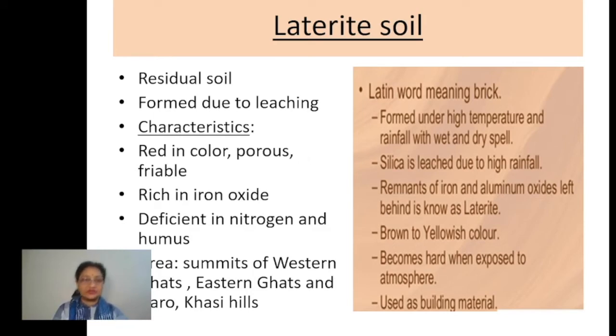The next thing is, it is rich in iron oxide. This soil has a high content of iron oxide. Clear? It is reddish in color, again porous and friable, just like the red soil. And it is deficient in nitrogen and humus content. Laterite soil is deficient in nitrogen and humus content.